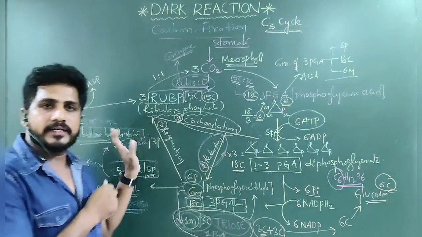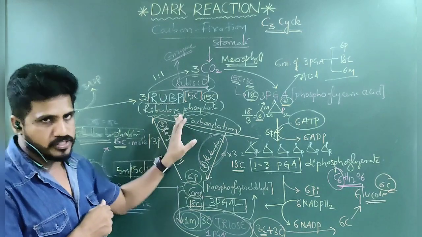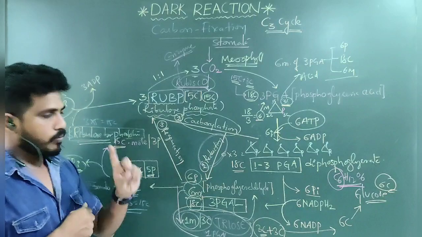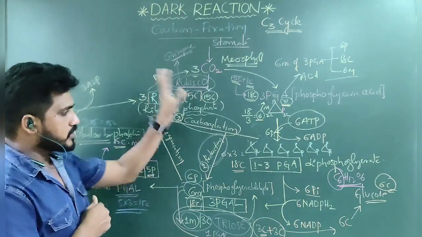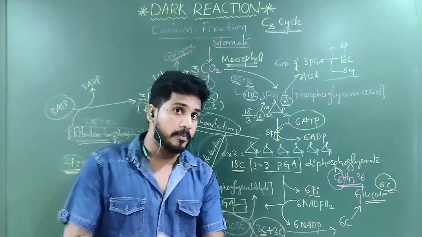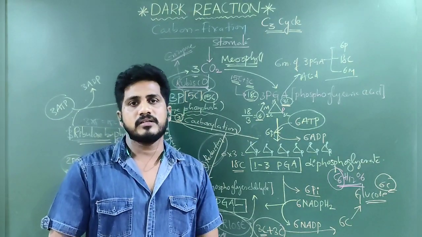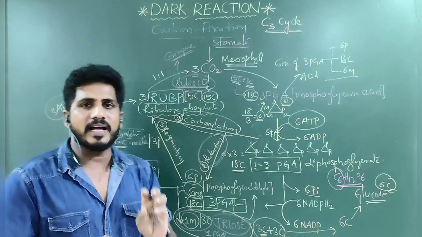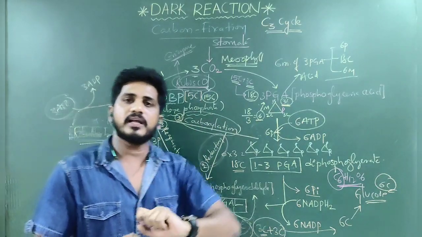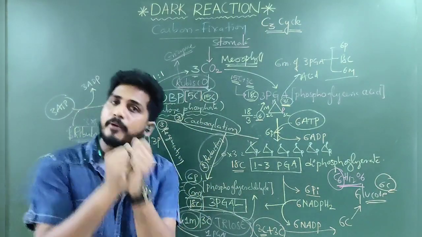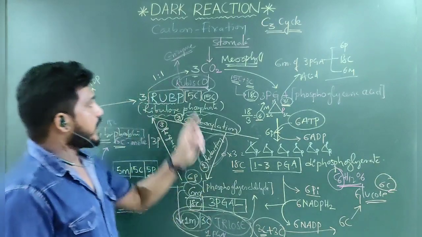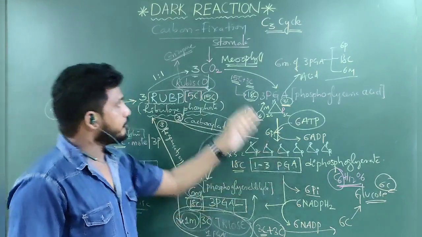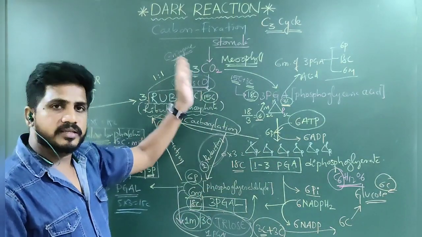Until then, we have to practice all these series of reactions in the process of 3 phenomena: carboxylation, what happened; reduction, what happened; regeneration, what happened. You just learn all the names and their carbon compounds, their molecules. This is a very important part. I already said earlier, each chemical has how many molecules, each chemical has how many carbon components, how many phosphates are there in the structure, and what ratio we take to get the glucose molecules, how many carbons will form if we take 1 carbon or 2 carbon or 3 or 6.